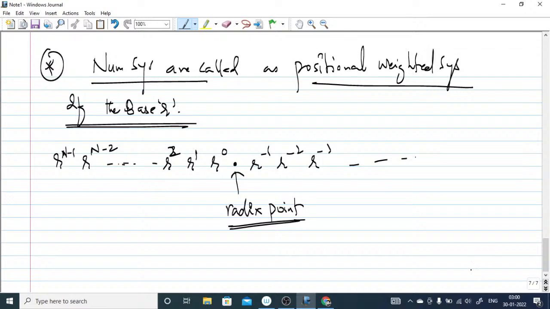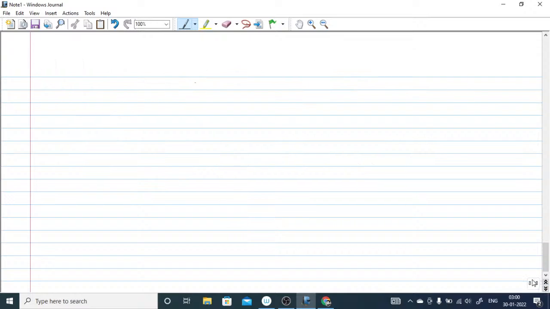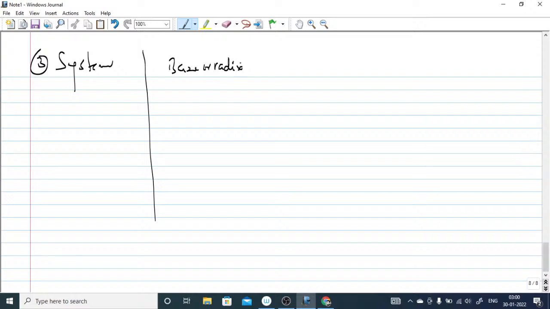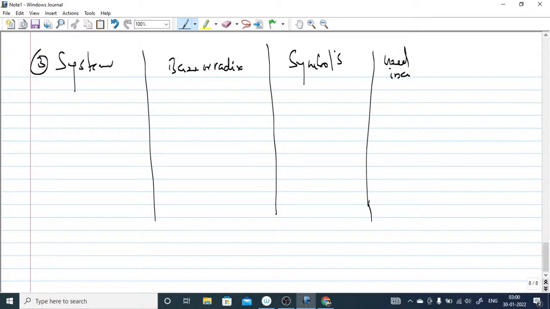There are four important number systems which we will talk about in digital circuits, which are important for the GATE examination. Here we will write the system, here the base or radix, keeping in mind radix, and then we will write the symbols here, and which one is used in a computer system.